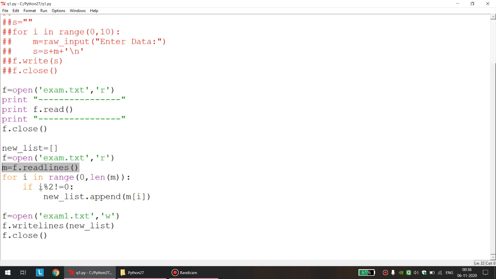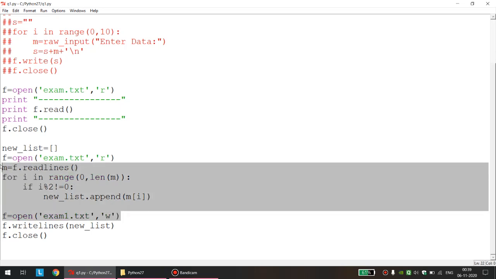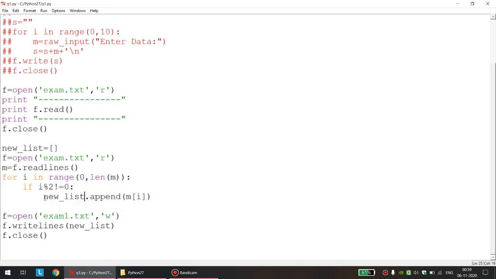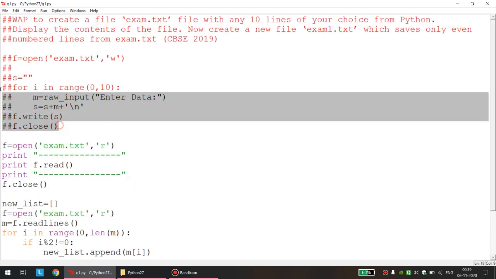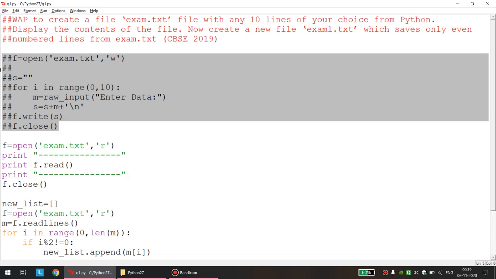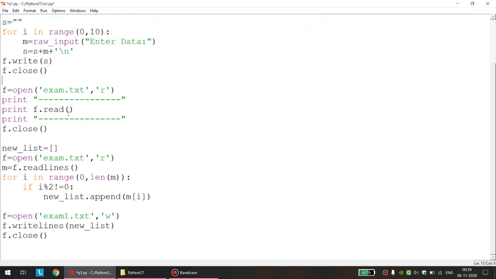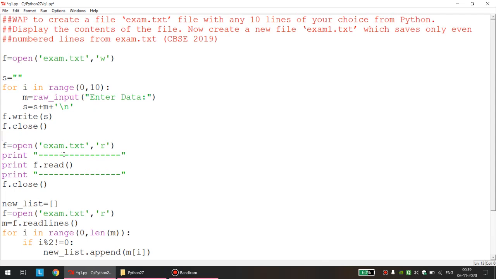So from the list, I technically want odd indexes, which will give me the even number lines from the file. This is the main logic area of the program. Once I am sure that my new list contains the correct even lines, I write that new list into the new text file. I commented it just so that I need not write the data again and again, but this is your entire program. Very important program.